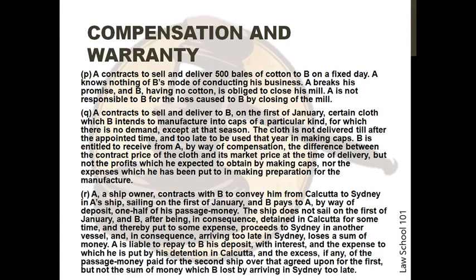A is liable to repay to B his deposit with interest and the expense to which he is put by his detention in Calcutta and the excess, if any, on the passage money paid for the second ship over the amount agreed upon for the first, but not the sum of money which B lost by arriving in Sydney too late.